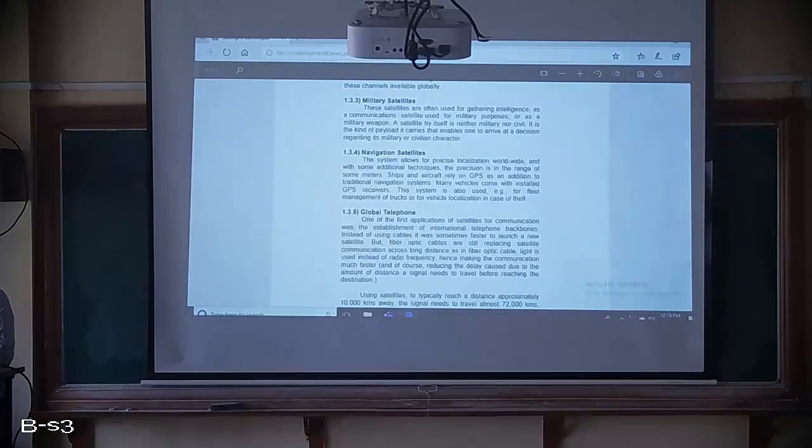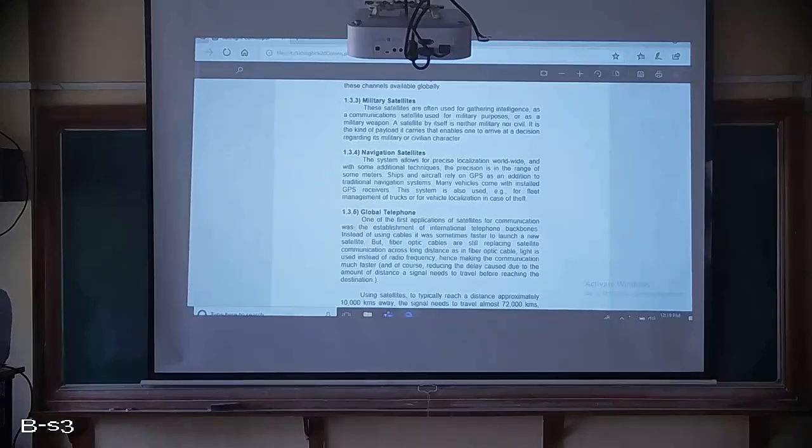You can fix a GPS in your car and track where it is going, on which road it is moving, in which place it exactly is. How is it done? By using satellite communication. And which kind of satellite is that? Navigation satellite, basically used to track something. To know the precise location of somebody, we can use these navigation satellites. That means you can track somebody.